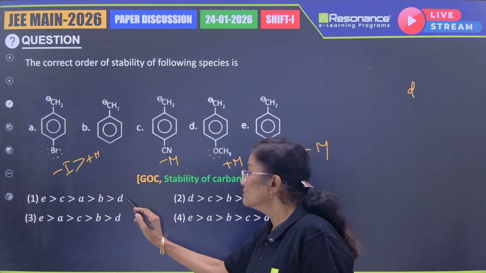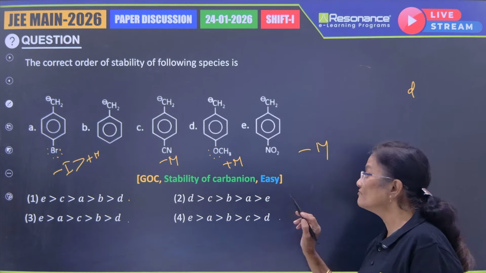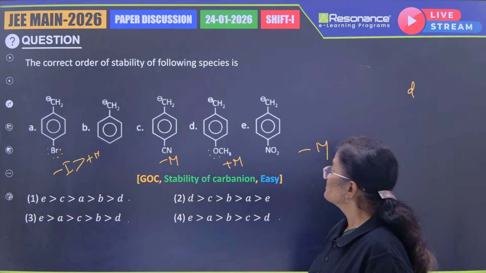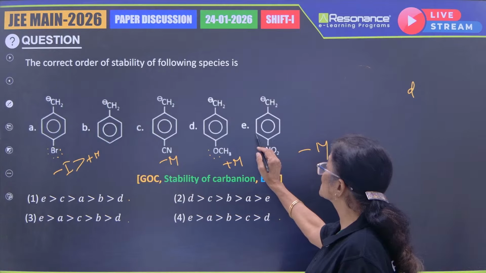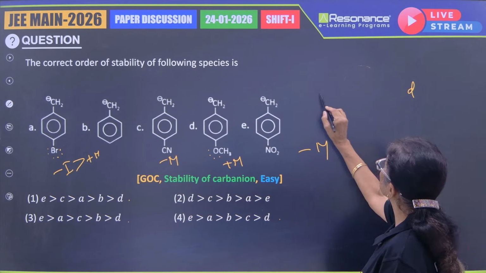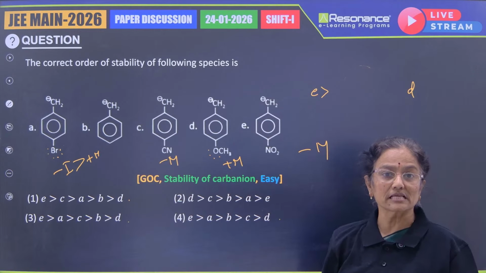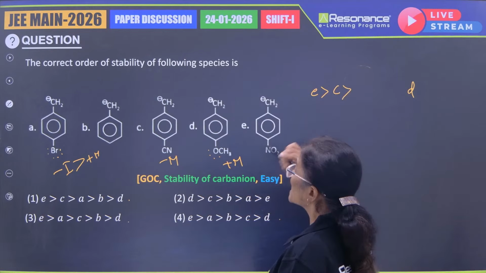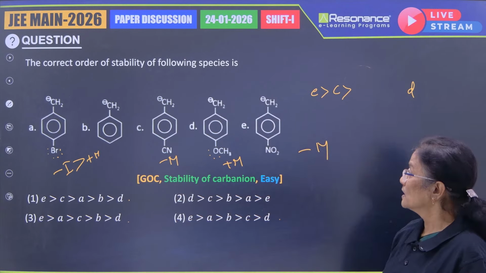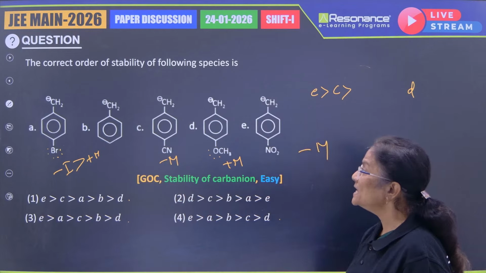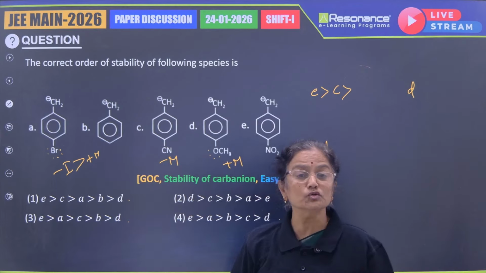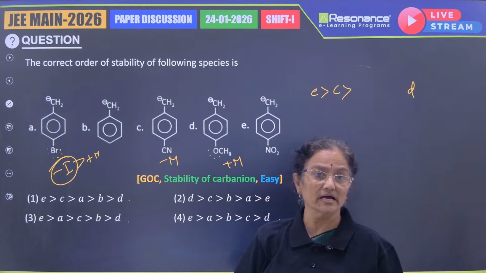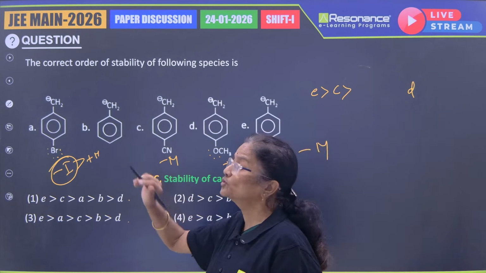Unfortunately, I have 1, 3 and 4. All these 3 options have D in the least. So now let me pick up. And you know that E is the one with the strong withdrawing group, so E should have the highest stability. Then comes another withdrawing group, that is C, that will have the next highest stability compared to the next group. Here, B is having no group. It's an unsubstituted benzyl anion. But here we have again a withdrawing group, minus I, which is more compared to an unsubstituted benzyl carbanion.